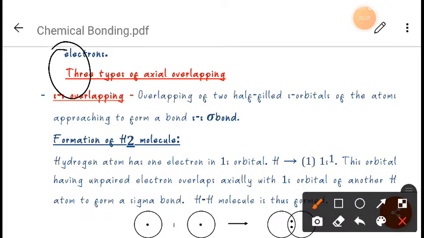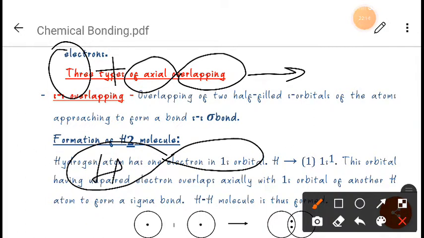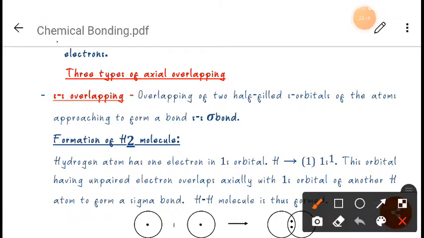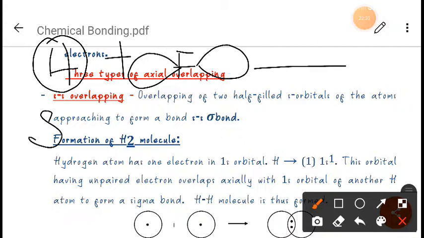Or one more example for sigma bond. Suppose this is an s orbital and it is combining with a p orbital here, like this. So what will it form? It will form like this. Suppose here hydrogen, here it is fluorine. Let me write it again. Suppose this is our hydrogen, and this is s orbital. Now again we are taking a p orbital, suppose fluorine, so when they combine, they will form like this. Fluorine will be here, one electron here, and this one.